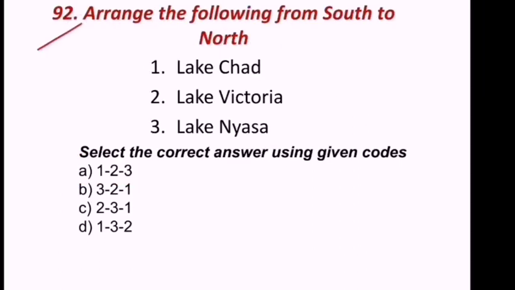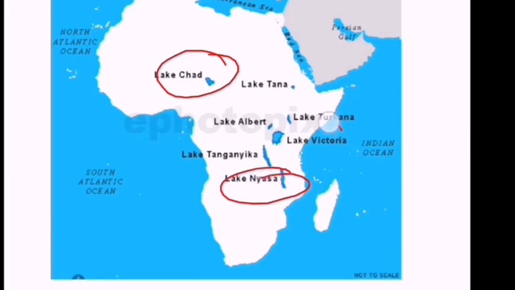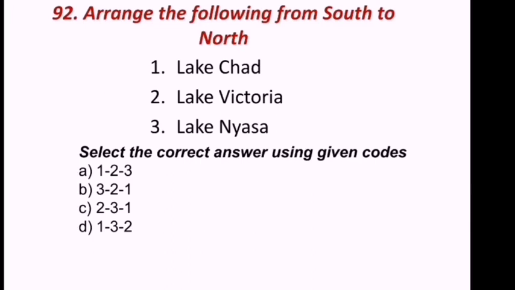92nd question. Arrange the following from south to north. South to north, don't get confused. Lake Chad, Lake Victoria, Lake Nyasa. Look at this. Lake Chad is here, Lake Nyasa is here, and Lake Victoria is here. So south to north means south side is Lake Nyasa, next Victoria, next Chad. So Nyasa first. Nyasa, Victoria, Chad. So 3, 2, 1. B is the correct answer.